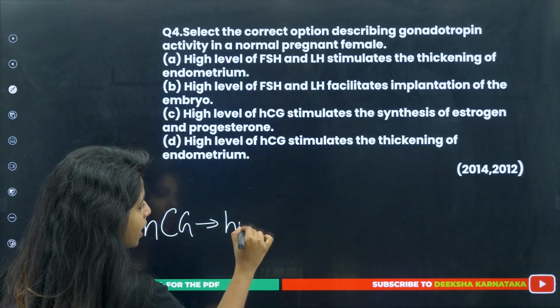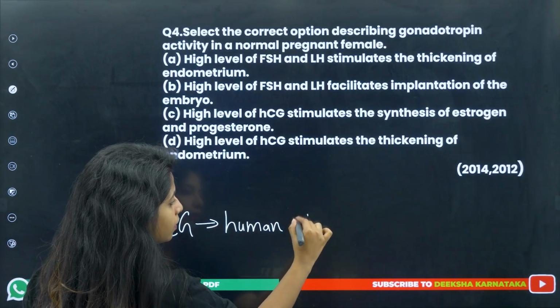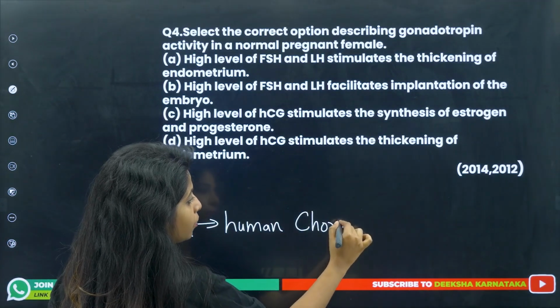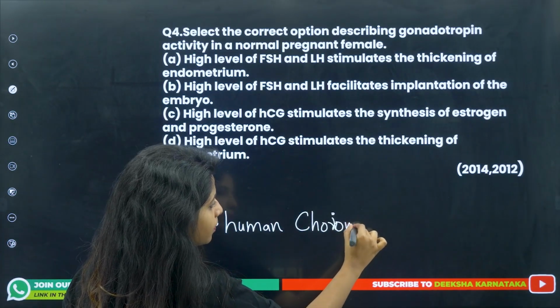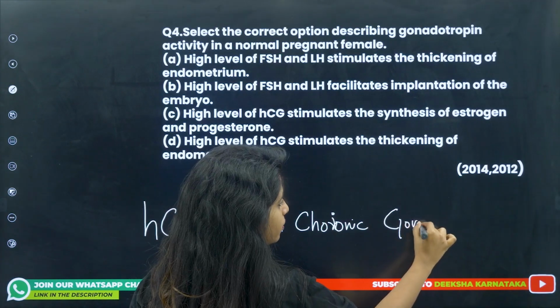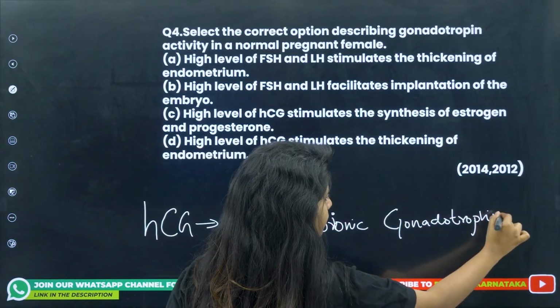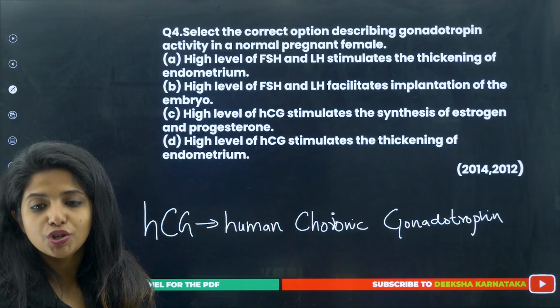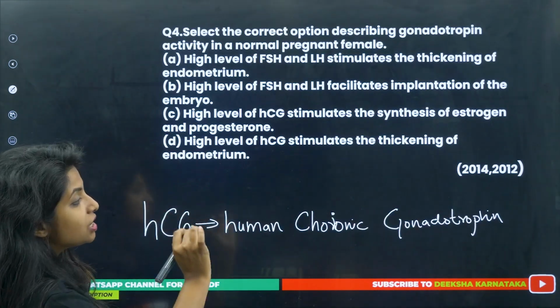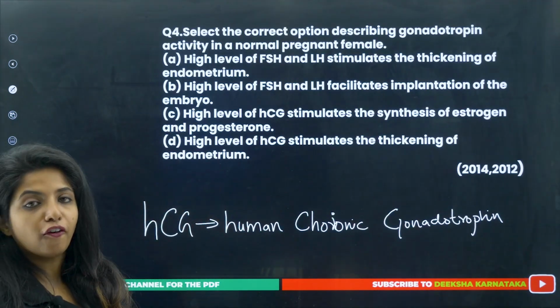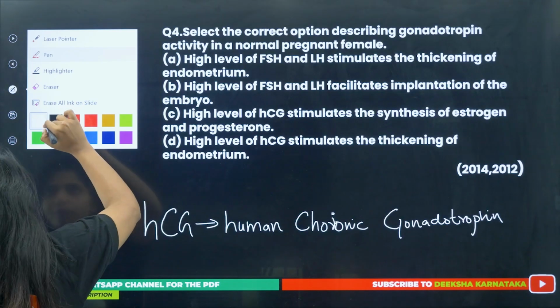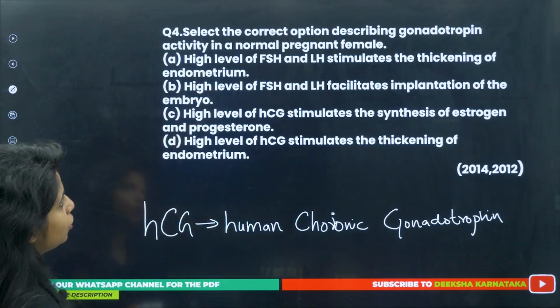Now, HCG stands for human chorionic gonadotropin. That is the meaning of HCG. And HCG is responsible for doing what? I'll tell you that, but before that, let's see the option.